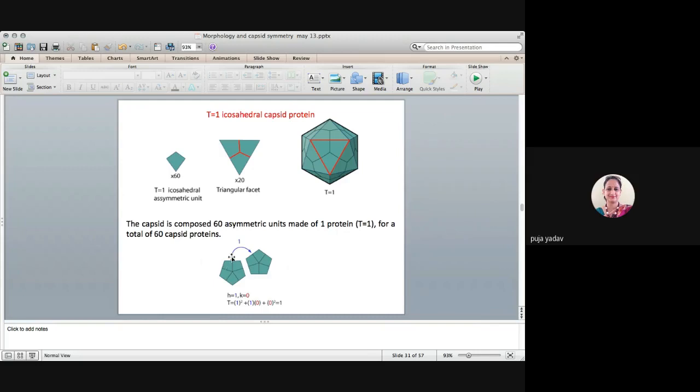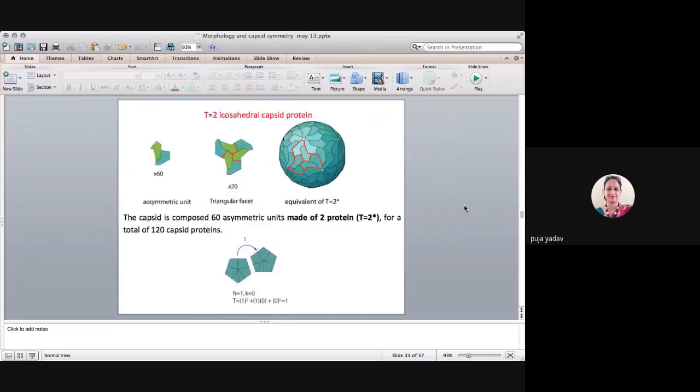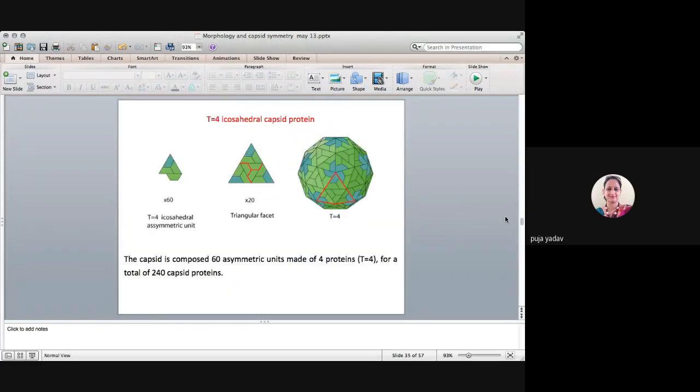It's a distance between, let me see, H1 and K1, T is equal to... let me see guys, एक मिनट.